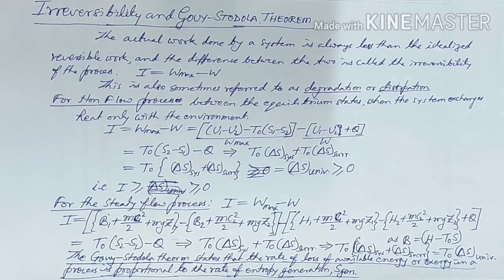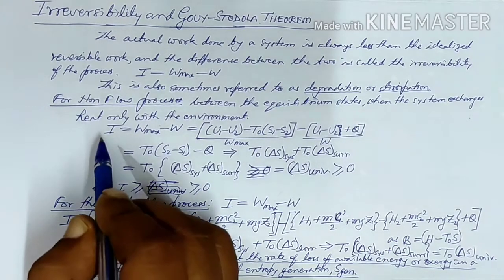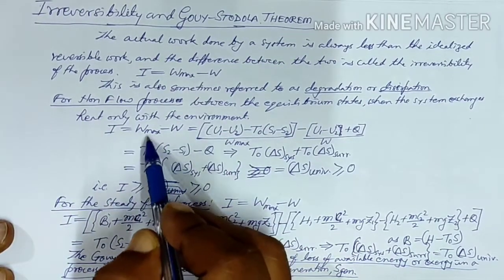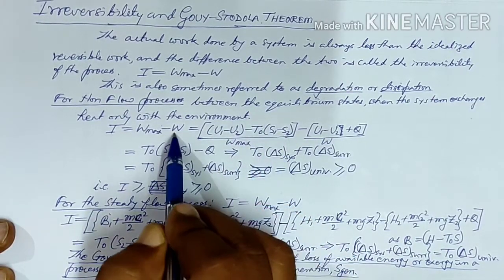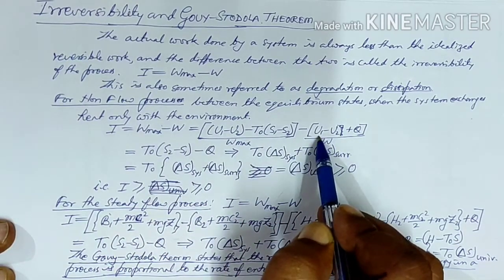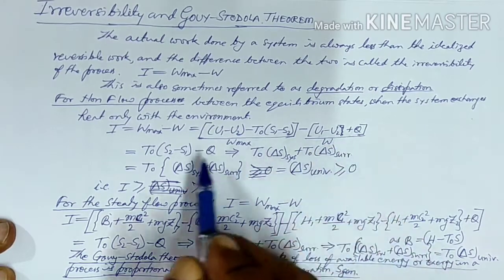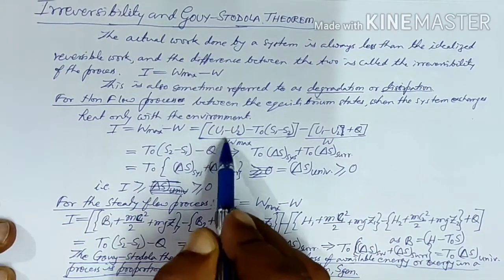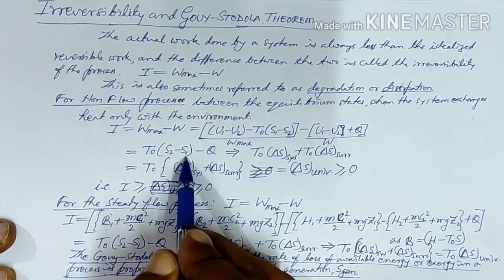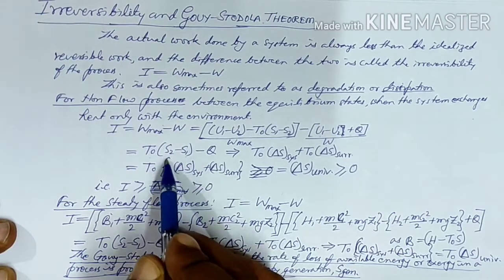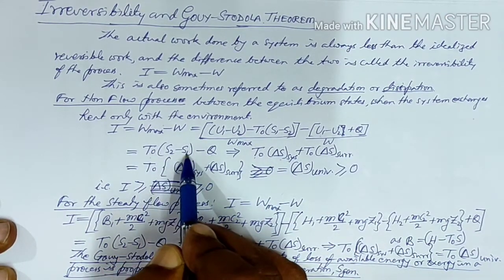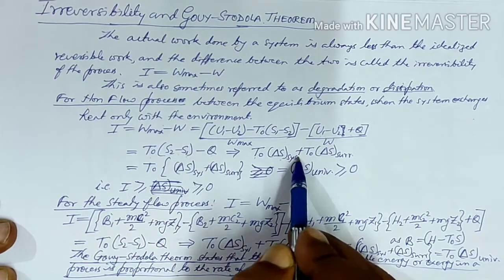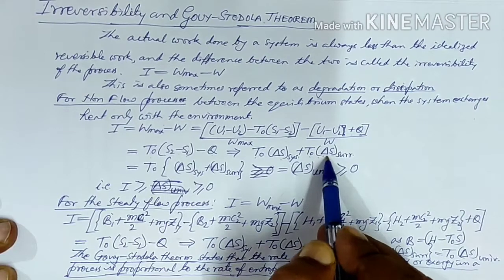For the non-flow process, between the equilibrium states, when the system exchanges heat only with the environment, we can write I equals W max minus W. W max will be equal to U1 minus U2 minus T0 (S1 minus S2), and W from the first law of thermodynamics will be equal to U1 minus U2 plus Q. If we rewrite this, then U1 minus U2 will cancel out, so it will become T0 (S2 minus S1) minus Q, or we can write T0 into delta S of the system, that is the change in entropy of the system, plus T0 into delta S, the change in entropy of the surrounding.